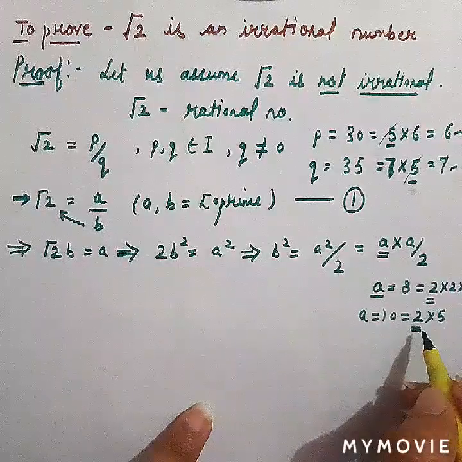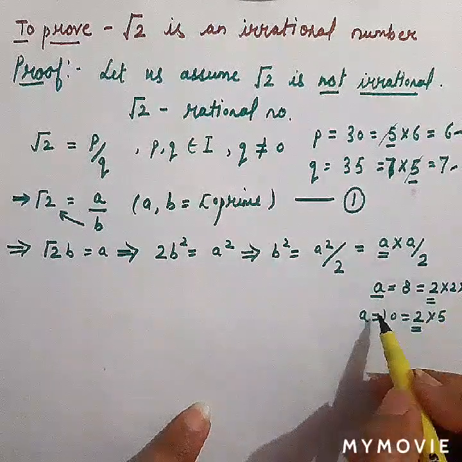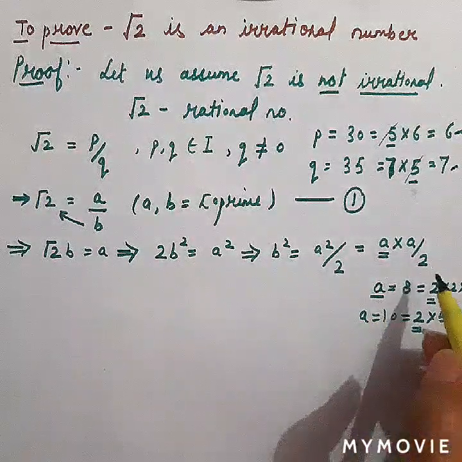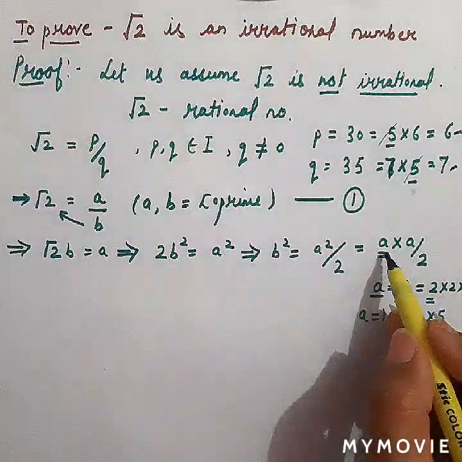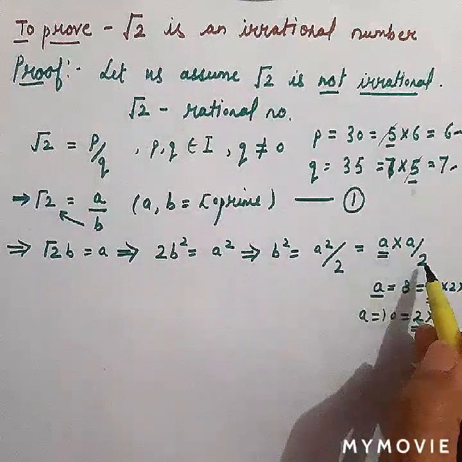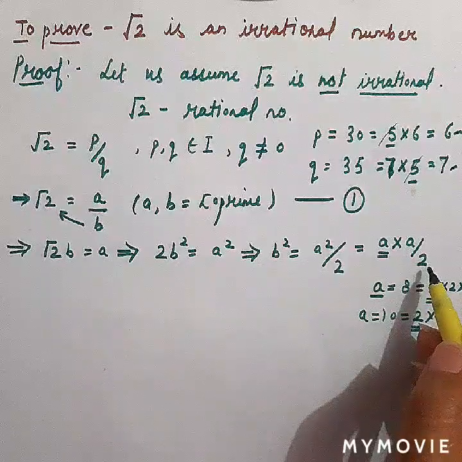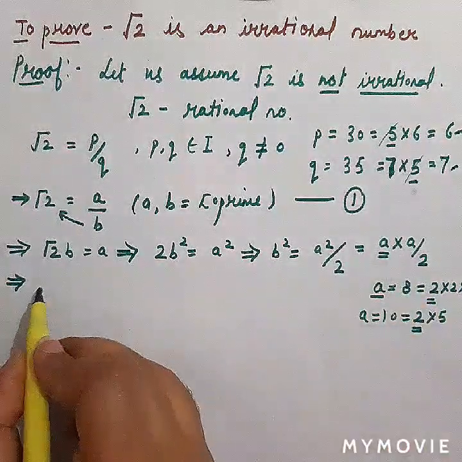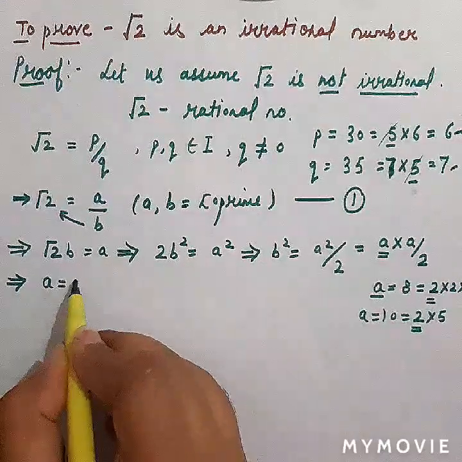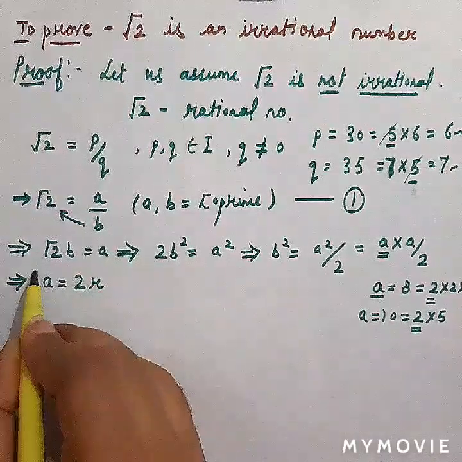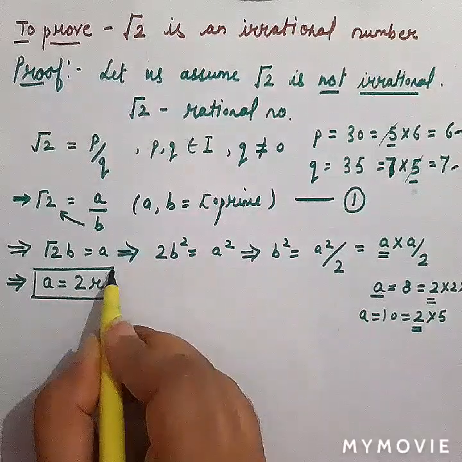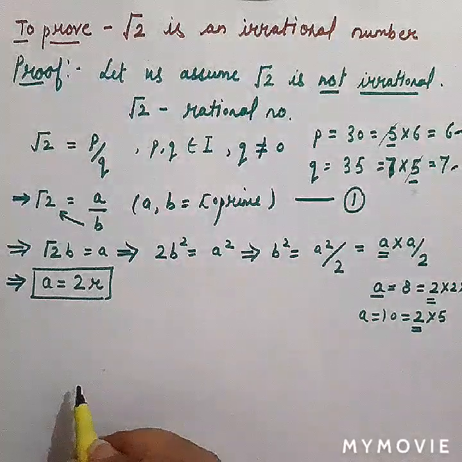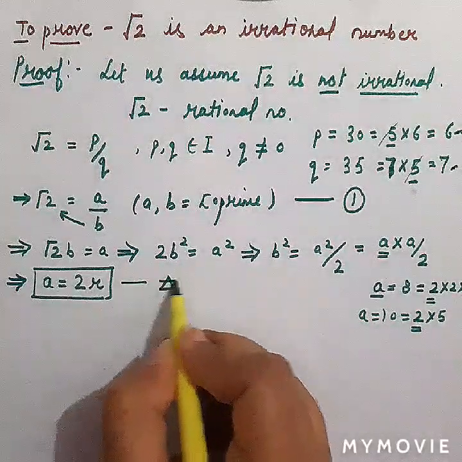So 2 is the factor here, that is why 2 is dividing a, right? So if 2 divides a, that means a has 2 as one of its factors. So a can be written in the form of 2r. This is our star equation.